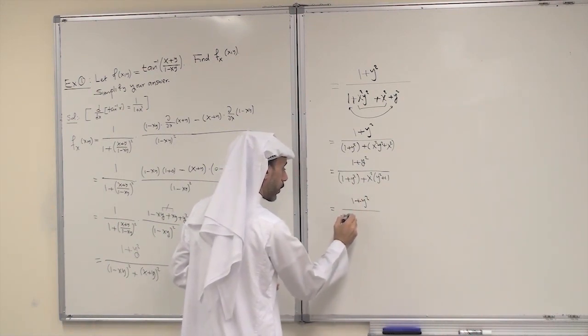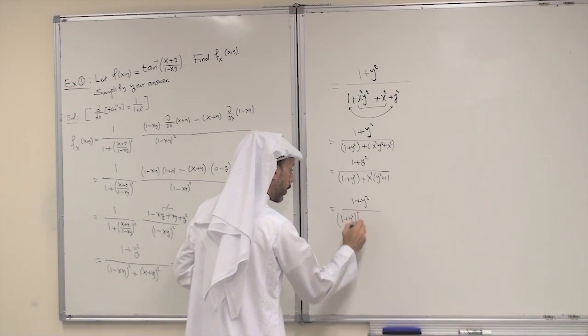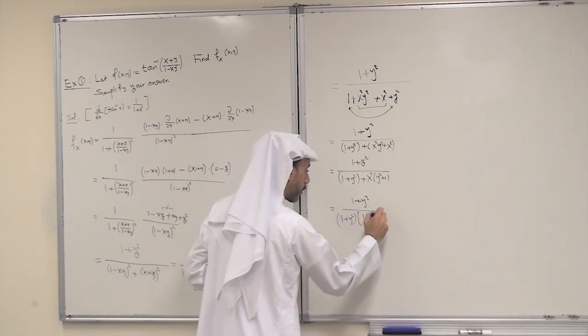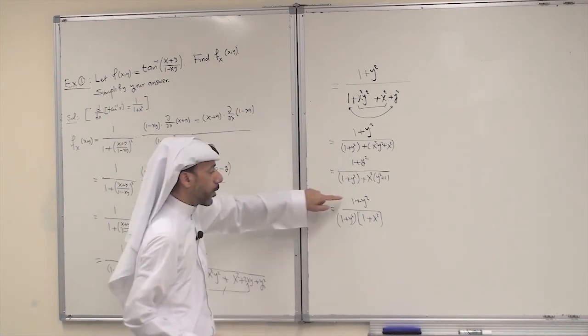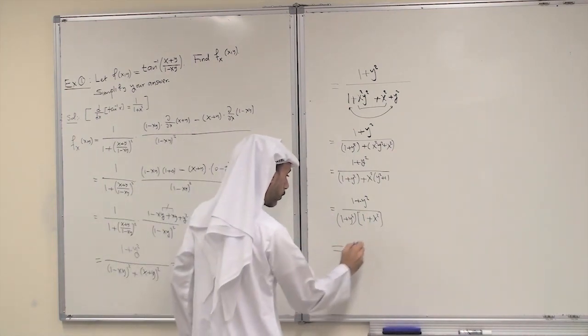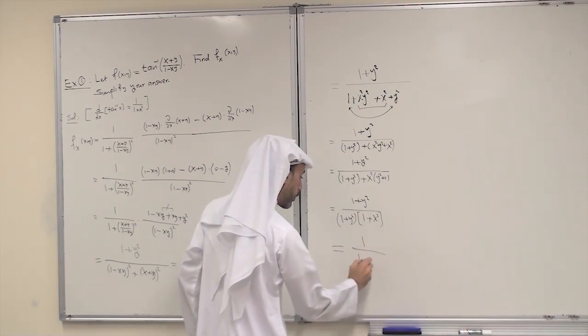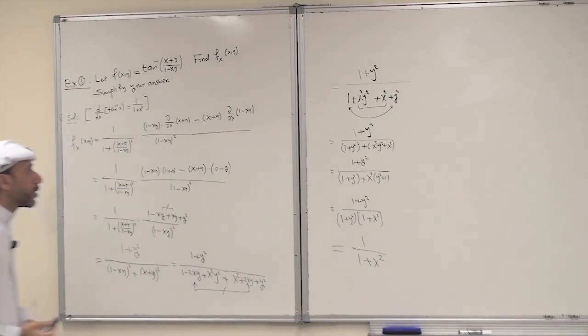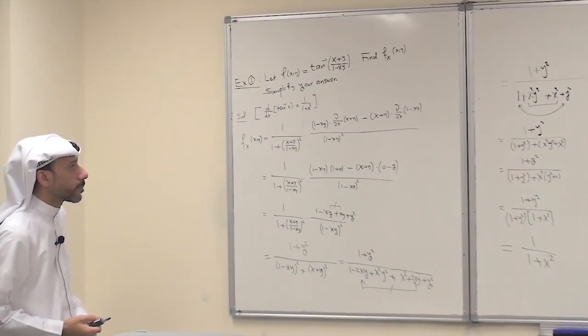What remains? 1 plus x squared. Now 1 plus y squared and 1 plus y squared will cancel, and we get the following: 1 over 1 plus x squared. So this is the final answer.